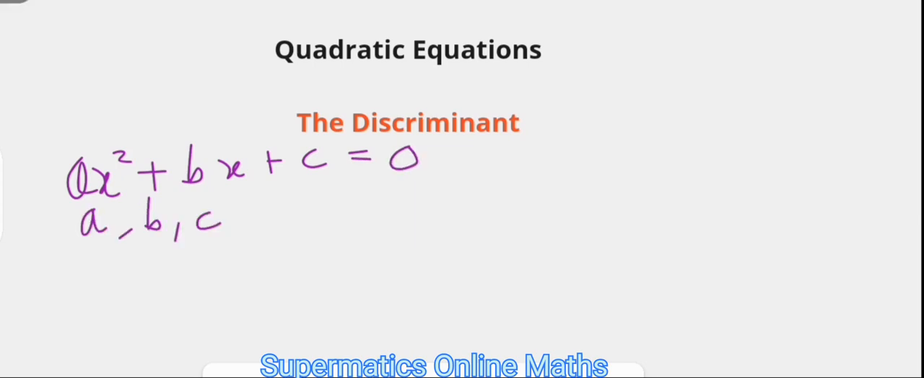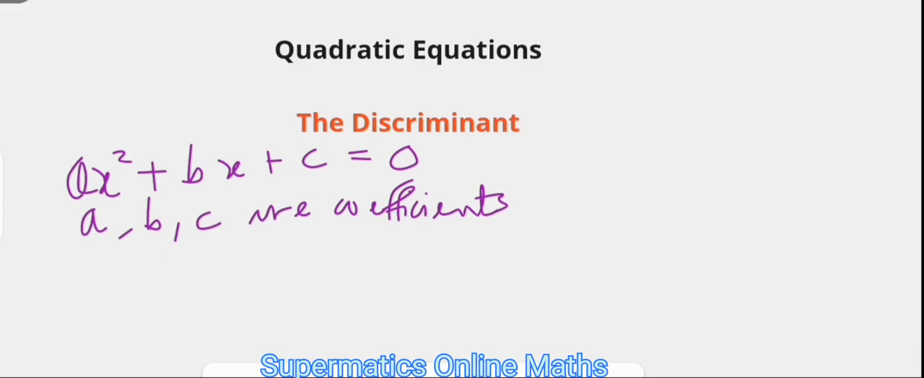In today's math tutorial, we shall be looking at the discriminant, application of the discriminant in quadratic equations problems. First, the standard form of quadratic equations is ax squared plus bx plus c equals 0. A, B, and C are coefficients.